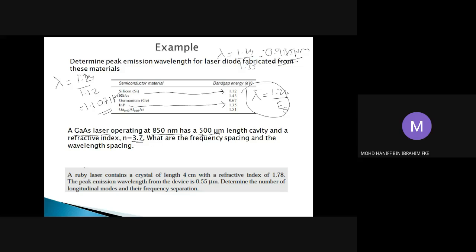From the previous slide, we have seen that delta F, which is the frequency spacing, is equal to C divided by 2NL.